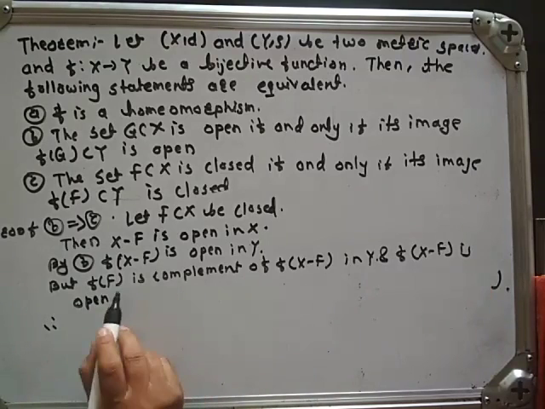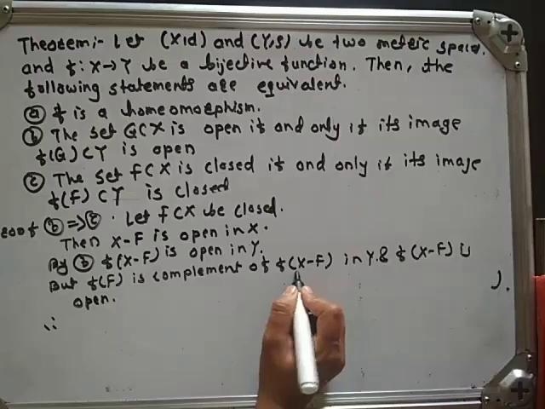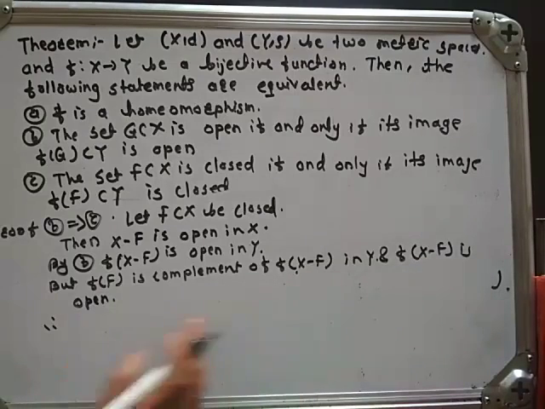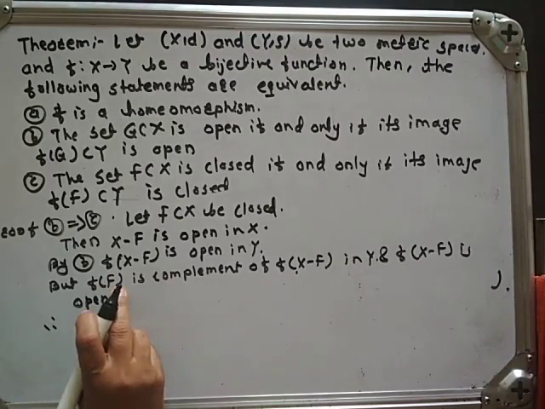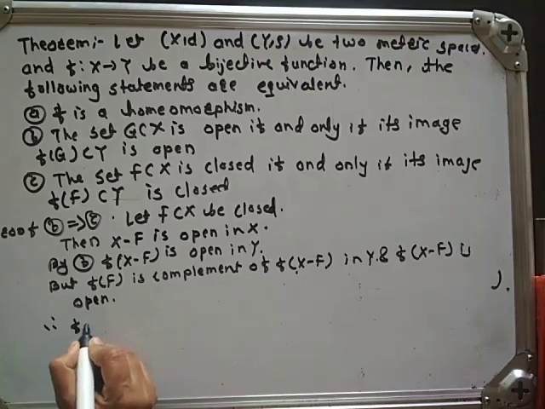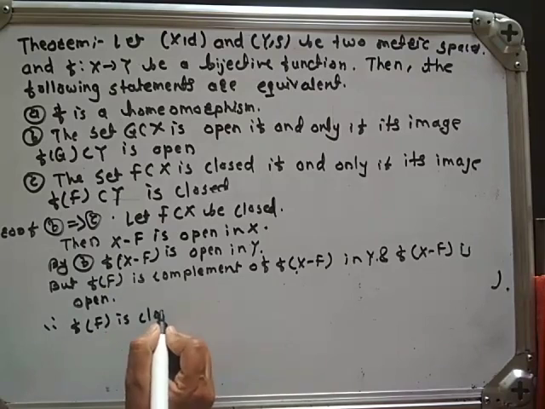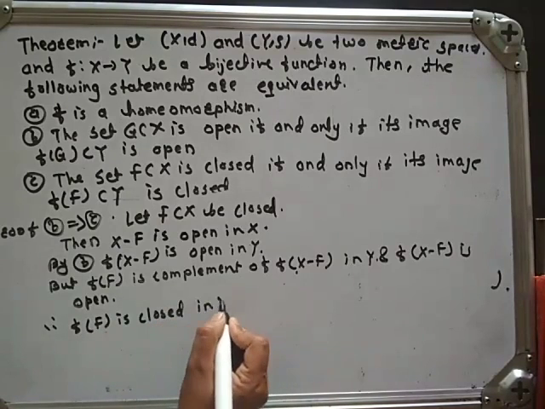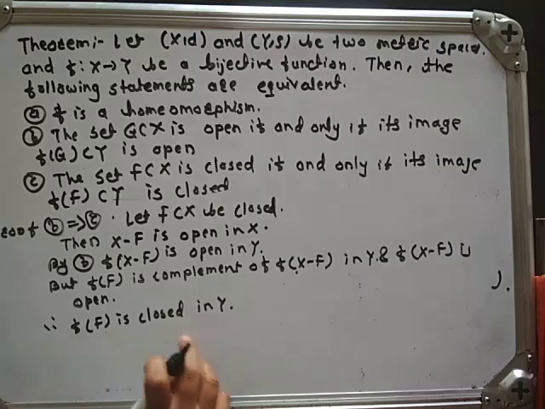Therefore f of capital F is the complement of f of X minus F, and f of X minus F is open, so its complement f of F is closed in Y.